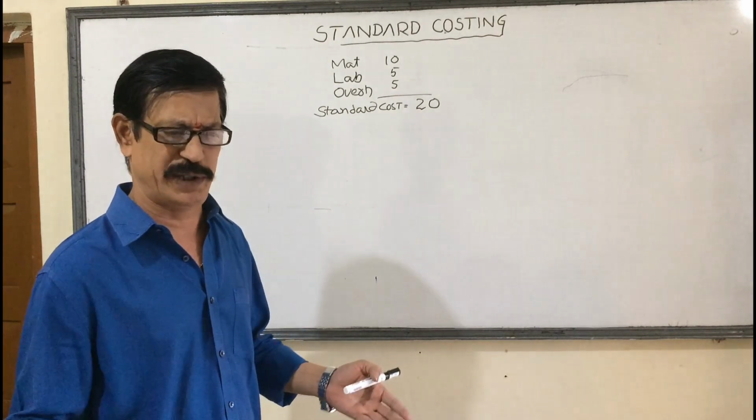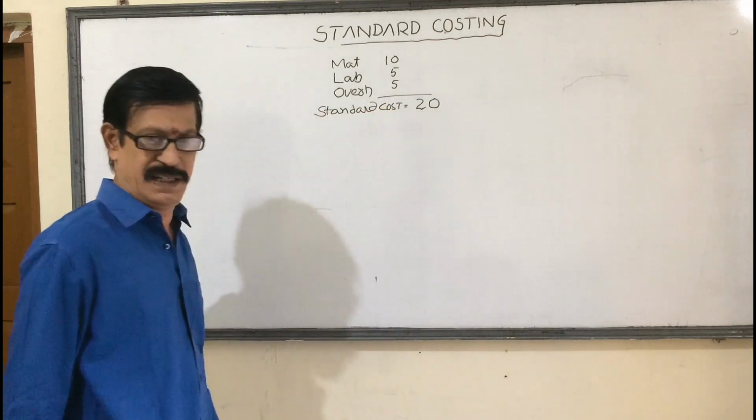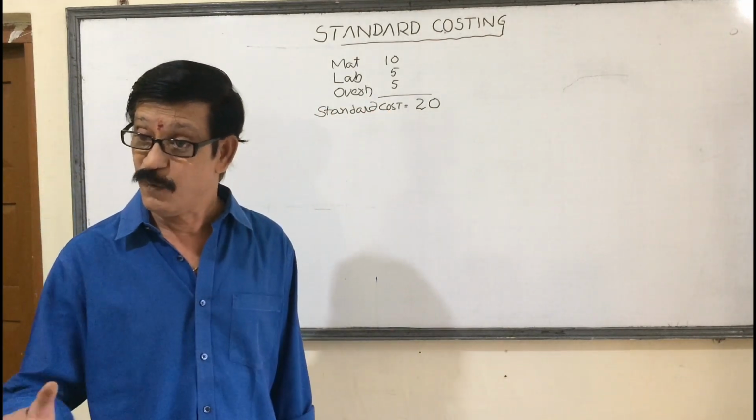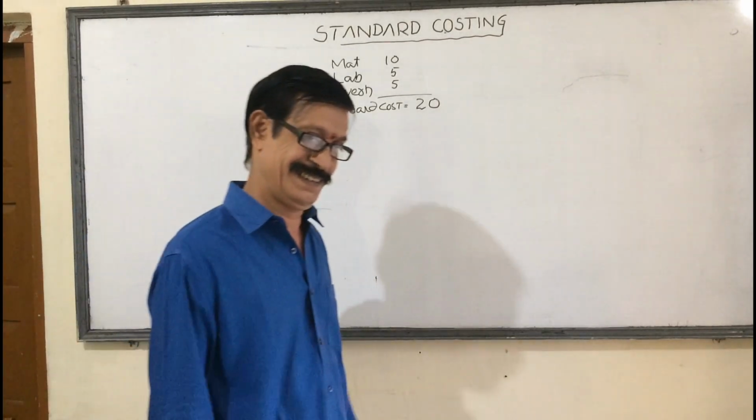Standard cost is what must be the cost, not what will be the cost.